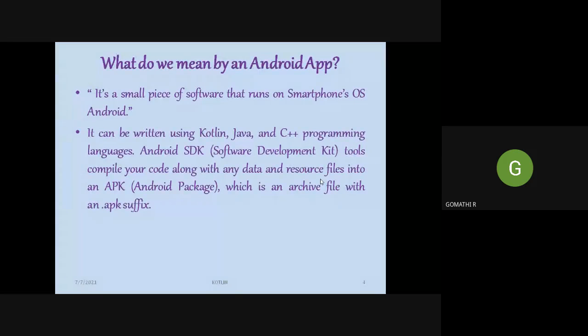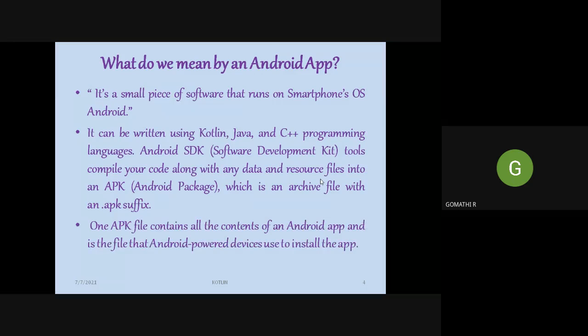These apps can be written using programming languages like Java, C++, and now the language that came is Kotlin. Using the Android software development toolkit, you can write code using these programming languages, convert it into an entire software application, and install it in your mobile.